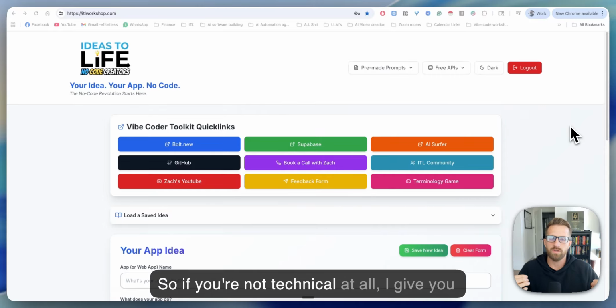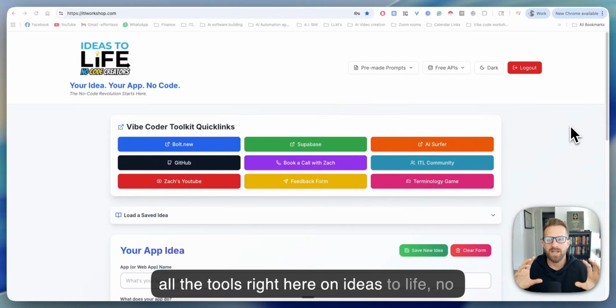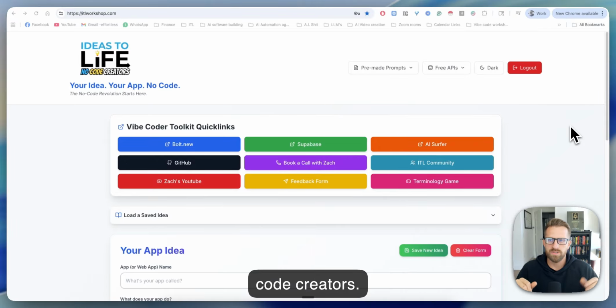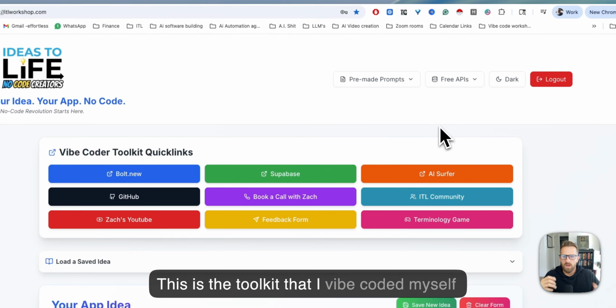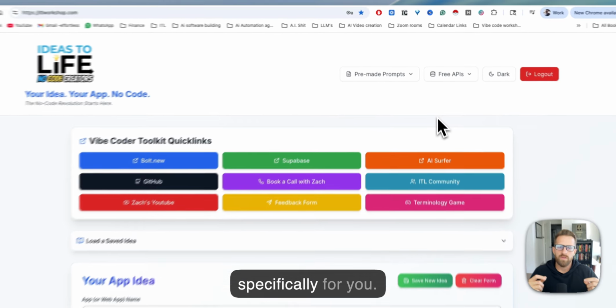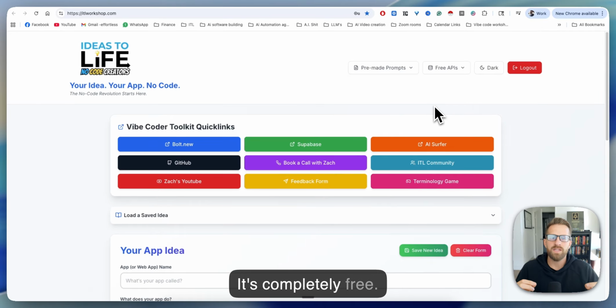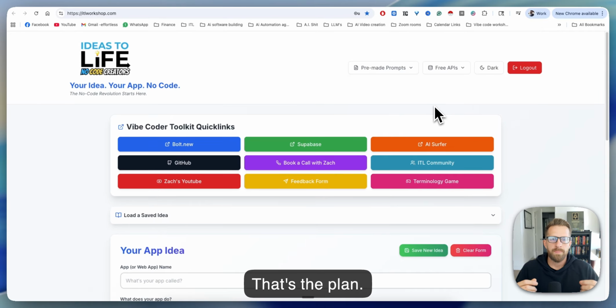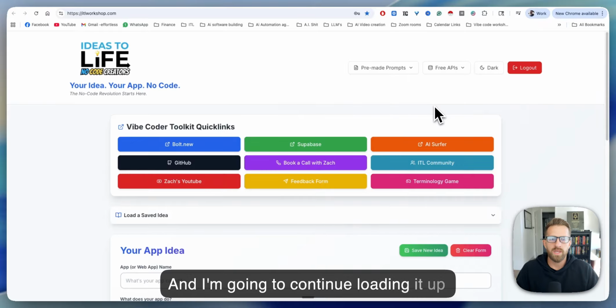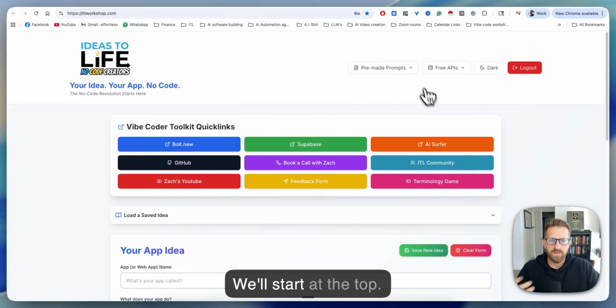So if you're not technical at all, I give you all the tools right here on Ideas to Life, No Code Creators. ITLworkshop.com. This is the toolkit that I vibe coded myself specifically for you. It's completely free. I'm going to keep it free forever. That's the plan. And I'm going to continue loading it up with tools that'll help you become a better vibe coder. We'll start at the top.